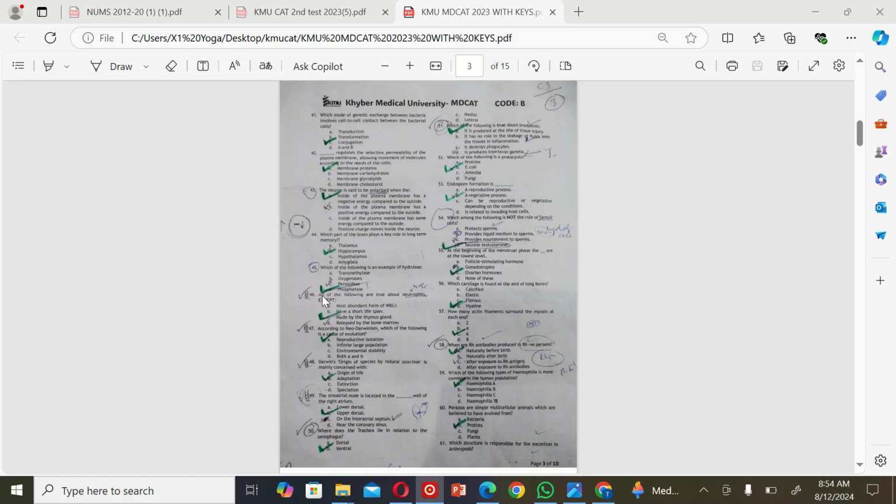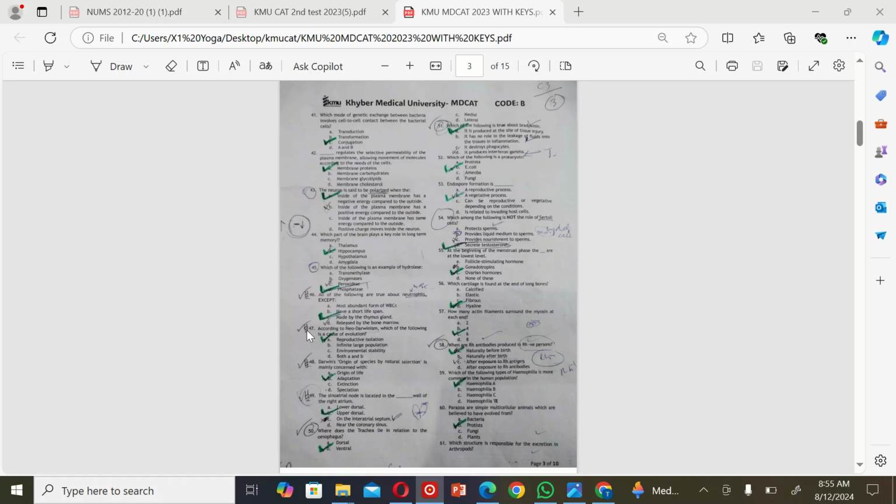Phosphatase. The next MCQ is: all of the following are true about neutrophils except A. Most abundant form of WBC. B. Have a short lifespan. C. Made by the thymus gland. And D. Released by the bone marrow. So the correct option is C. Made by the thymus gland.